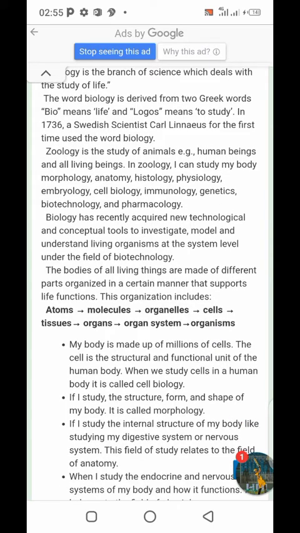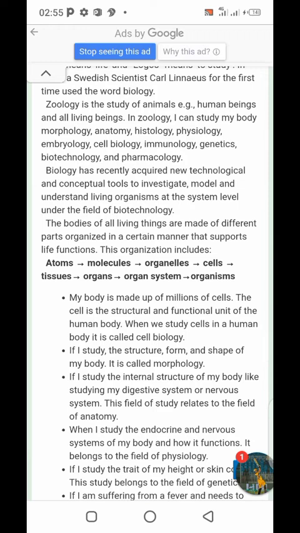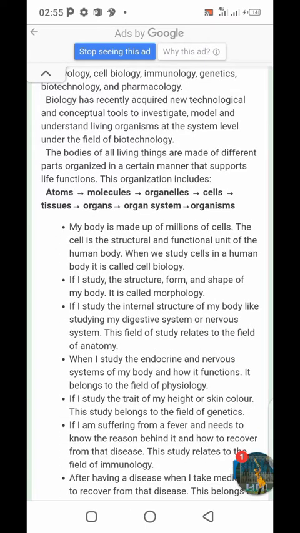The bodies of all living things are made of different parts organized in a certain manner that supports life functions. This organization, simply we call the level of organization, includes first atoms, molecules, organelles, cells, tissue, organ system, organisms. My body is made of millions of cells. The cell is the structural and functional unit of the human body.